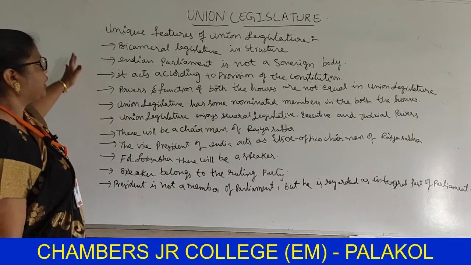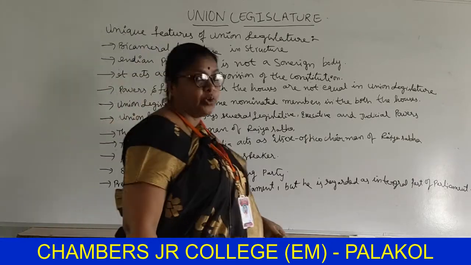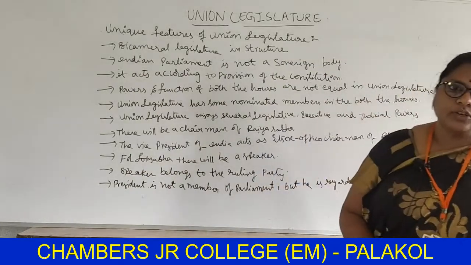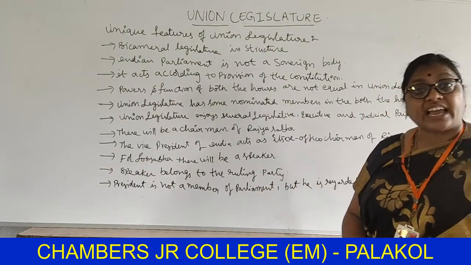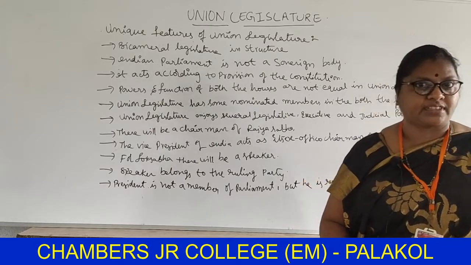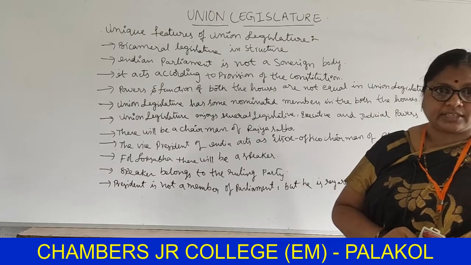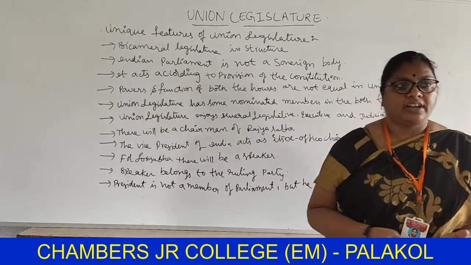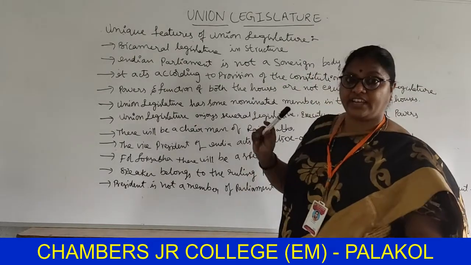Now see, we are going to see the unique features of the Union legislature. What are the features of the Union legislature? The salient features of the Indian constitution we studied earlier: lengthiest constitution, bicameralism, federal state, like that we studied the features.